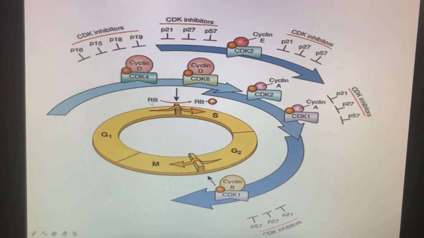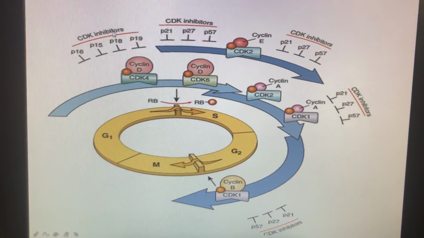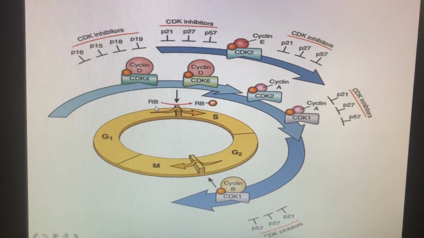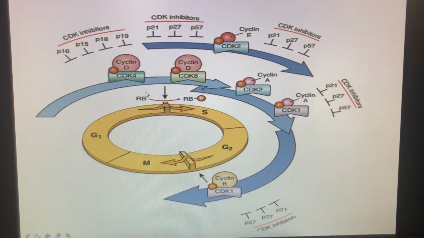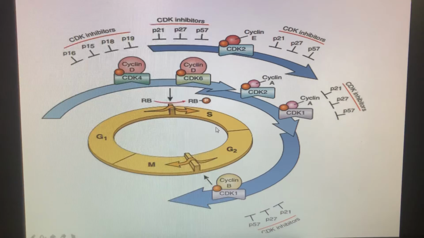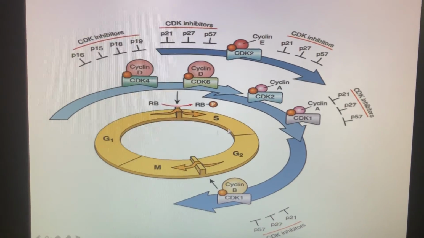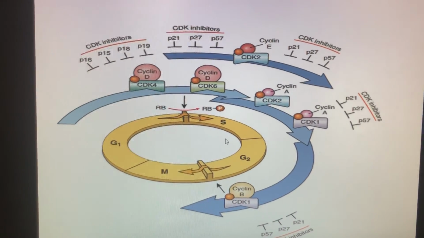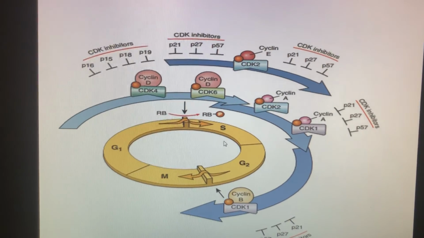At any point of this time, if the CDK inhibitors fail to do their job, the damaged DNA replicates and gets into the daughter cells, and that daughter cell becomes mutated and can lead to malignant tumors later.